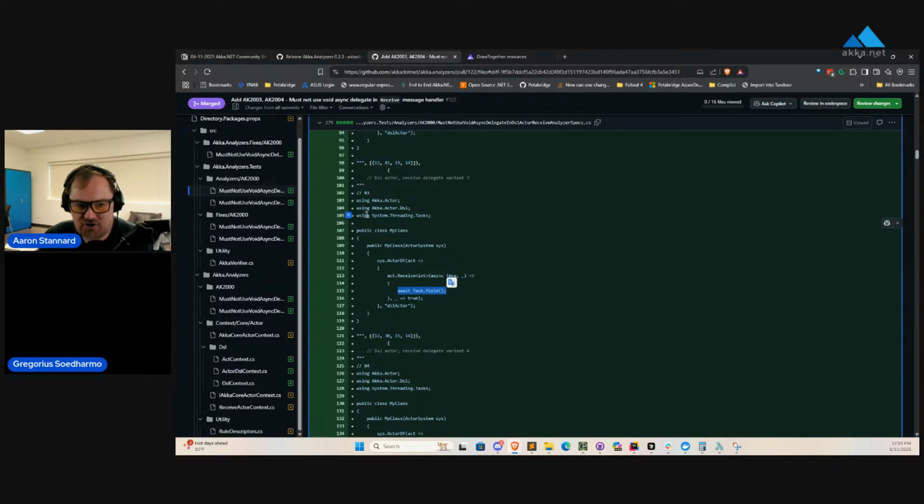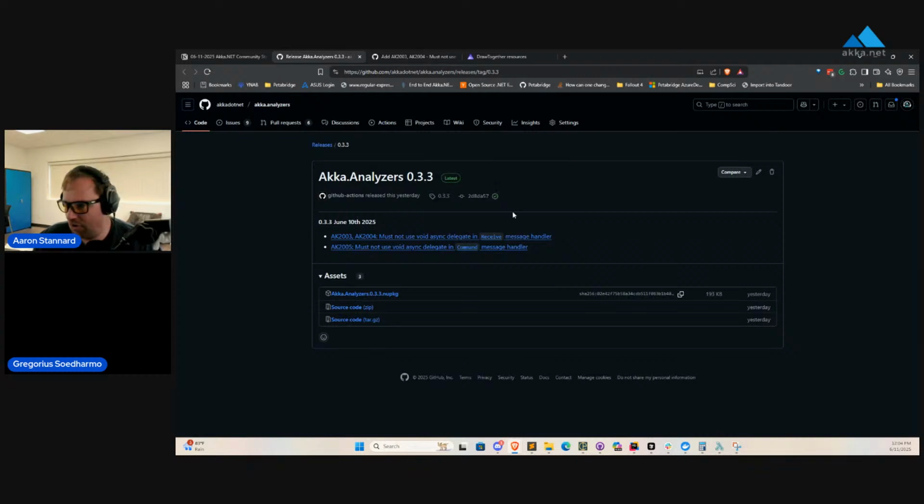I actually saw this exact type of pattern in a customer's code base recently, not with the DSL actor but with the normal ReceiveActor, and I fixed that for them while I was at it, because it's a potential risk point that you want to drum out of your code if you can. So we rolled out these fixes to all the different areas where you can run into this problem: ReceiveActors, DSL actors, and persistent ReceiveActors all have it. Your normal untyped actors could never have this issue. So it's all been fixed there.